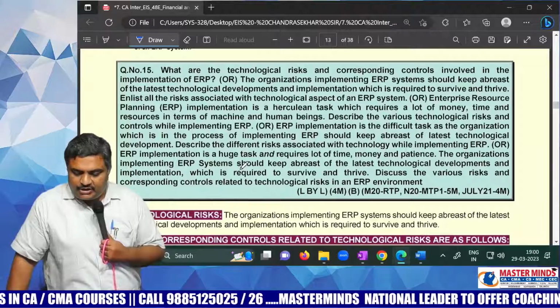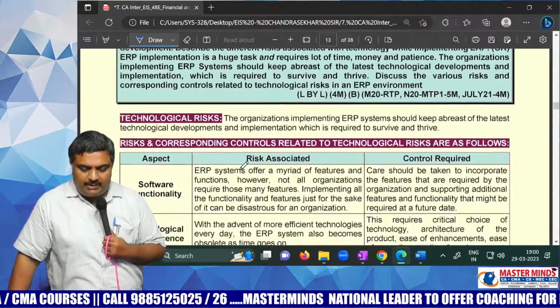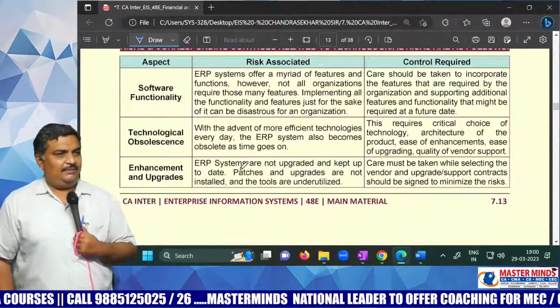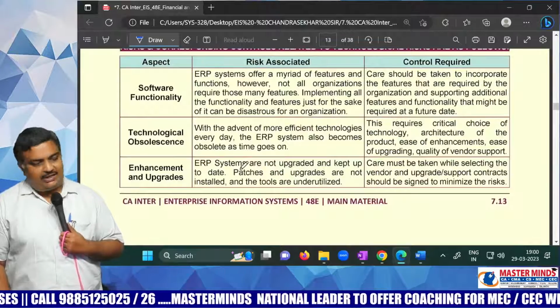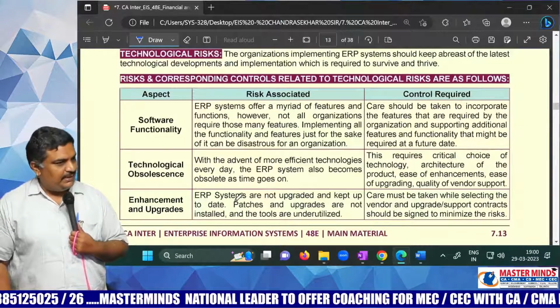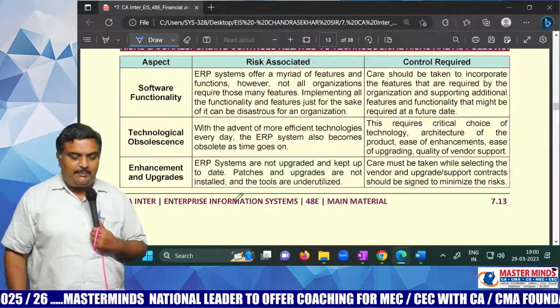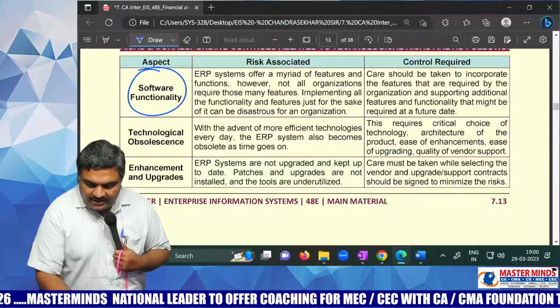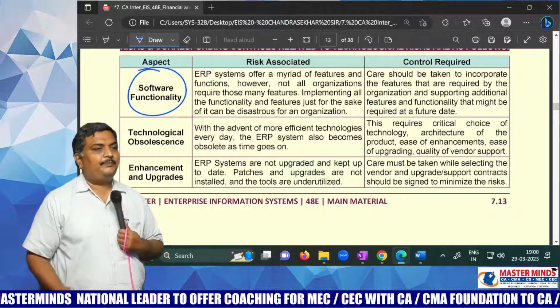Now, what are the technological risks corresponding to controls involved in the implementation of ERP? See, wherever you go, our network follows. In the same way, wherever you go, the risks and controls will be there. Okay. What are the risks in ERP? Software functionality.